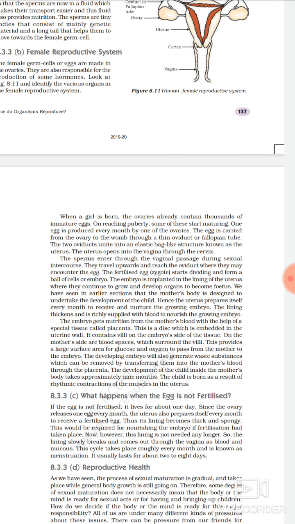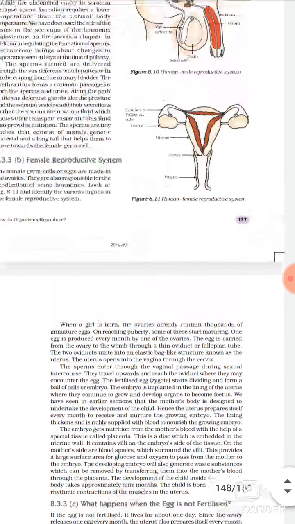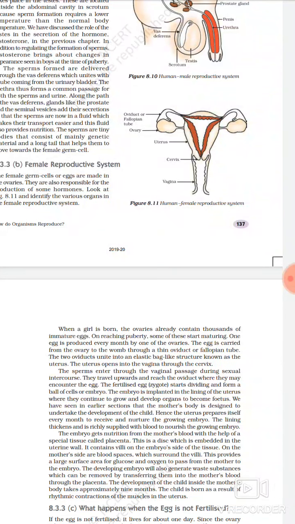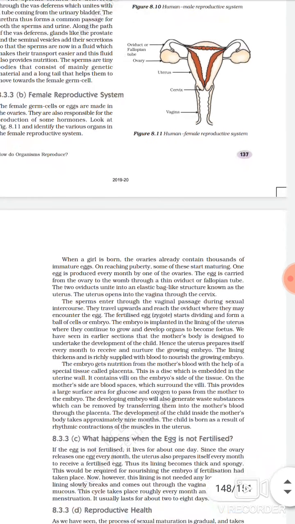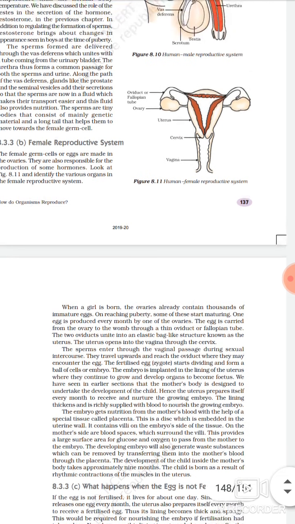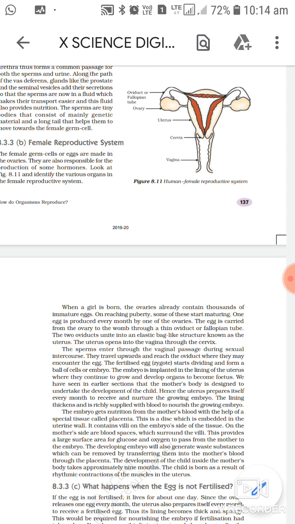They travel upward to reach the oviduct where they encounter the egg. Whenever the sperm goes inside, it goes directly into the fallopian tube. In the fallopian tube, where the ovaries release the egg, there is a junction called the ampullary isthmic junction. When the egg is released by the ovary, it comes and unites with the sperm in the mid path of the oviduct, and that particular portion is called the ampullary isthmic junction.